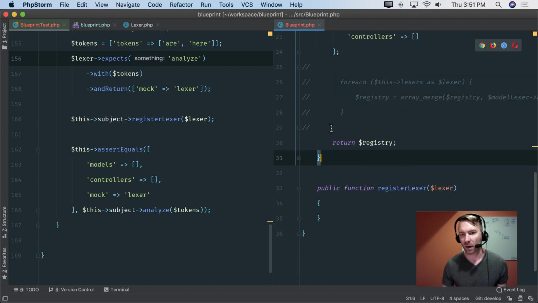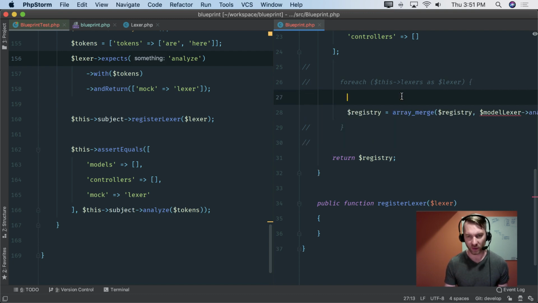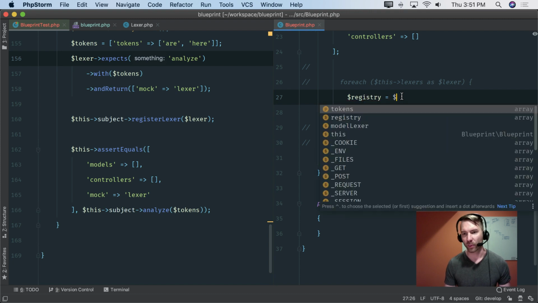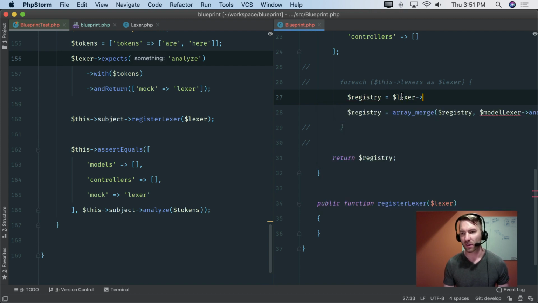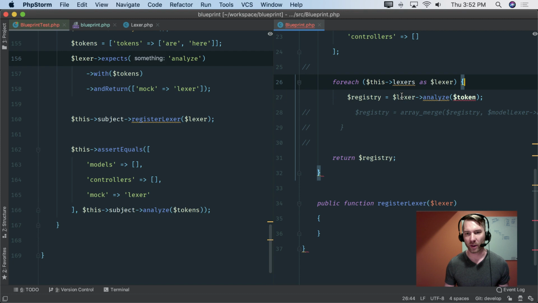All right, so let's uncomment our Lexer code, but I'm actually going to dump out this bit. I'm just going to say registry. I'm just toying with this on purpose here. So let's call it Lexer analyze and analyze. Can't spell that today. Token. All right, and let's comment that and uncomment these other lines. And we'll return the registry.